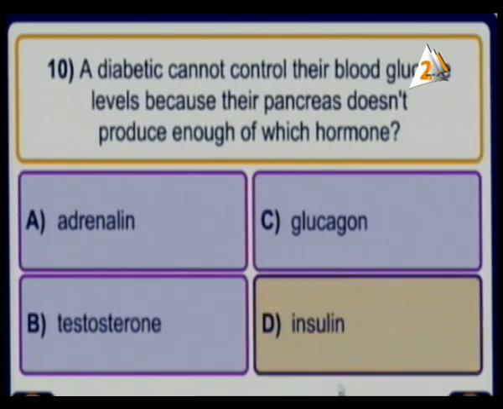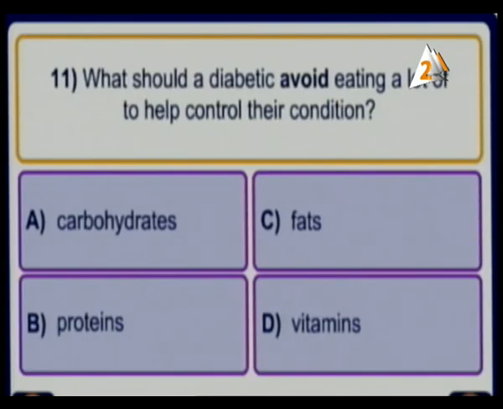So here we have glucagon or insulin. Which one of them makes control of the blood glucose level, because their pancreas doesn't produce what? It doesn't produce insulin. Excellent. Very, very well. Here we have another one.